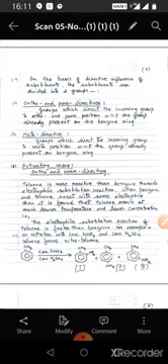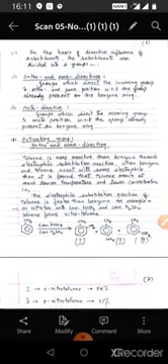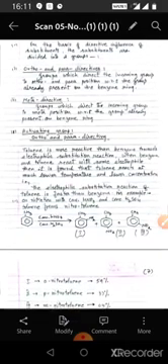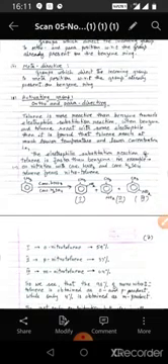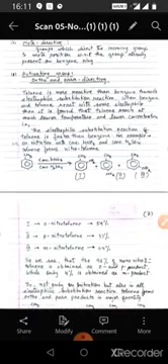On the basis of the directive influence of the substituents, they are again divided into two groups. Ortho and para directive groups are those which direct the incoming group to the ortho and para positions with respect to the group already present on the benzene ring. So the incoming group enters the positions which are ortho and para to the substituent which is already present. Second is meta directive, the groups which direct the incoming group to the meta position with respect to the group which is already present on the benzene ring. Now we take the specifics.